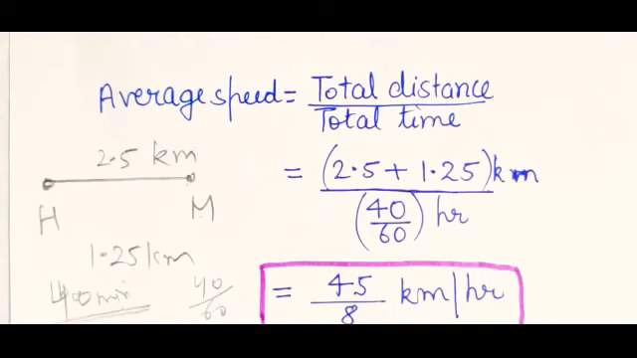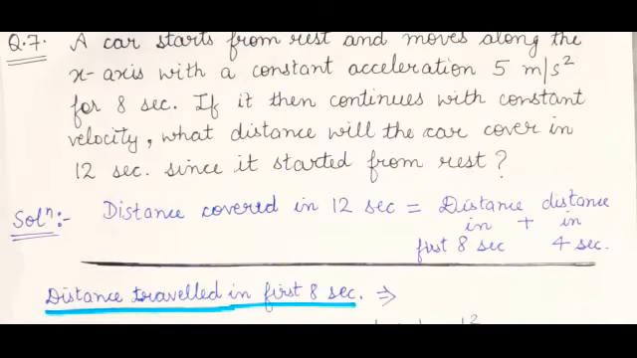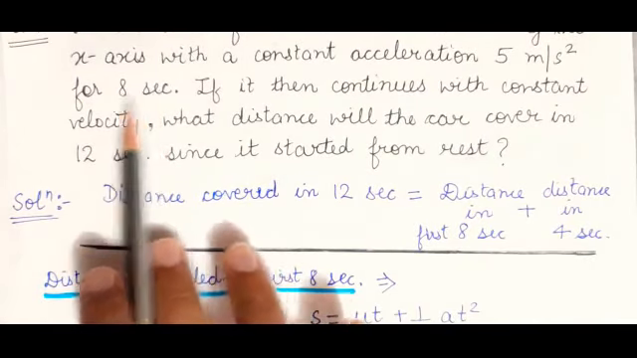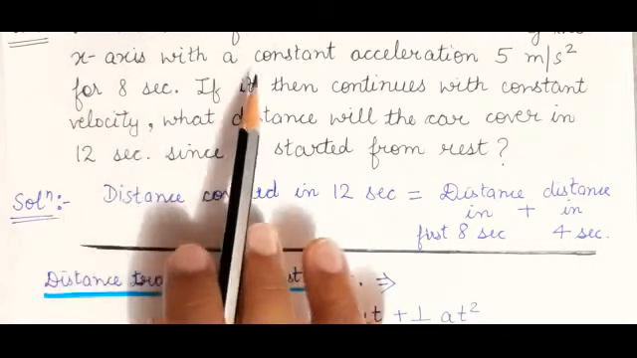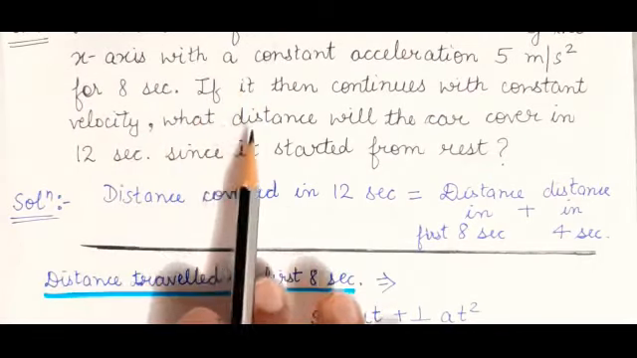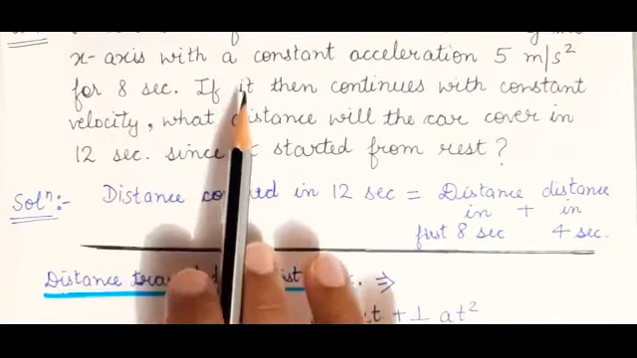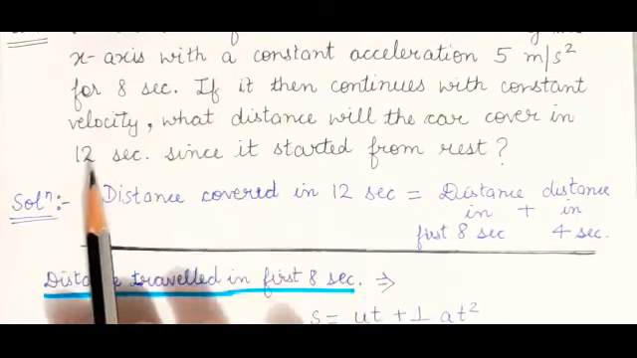Now coming to the next question. Your seventh question was, a car starts from rest and moves along the x-axis with a constant acceleration 5 meter per second square for 8 seconds. If it then continues with constant velocity, what distance will the car cover in 12 seconds since it started from rest? You need to calculate the distance first in 8 seconds, then in the next 4 seconds. Because what is asked? Distance covered in 12 seconds. So for 8 seconds calculate the distance, and for the remaining 4 seconds calculate the distance. Add them, you will get the answer.